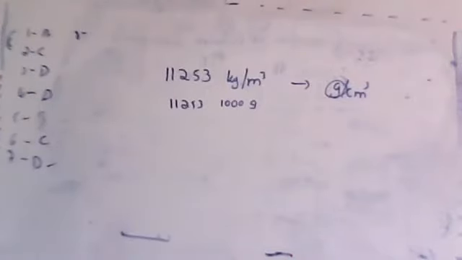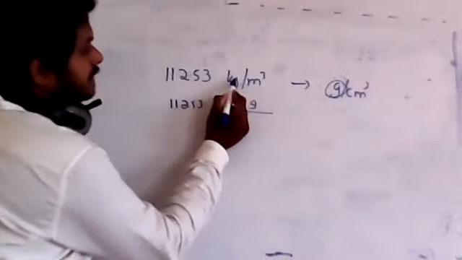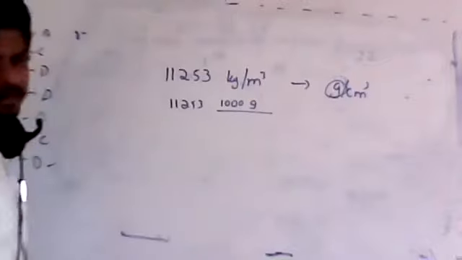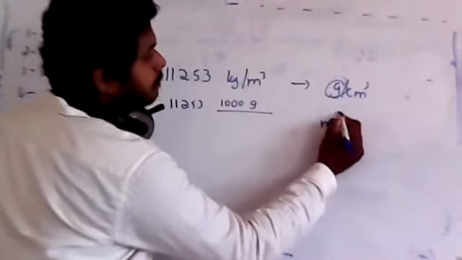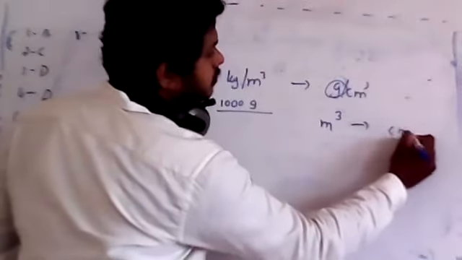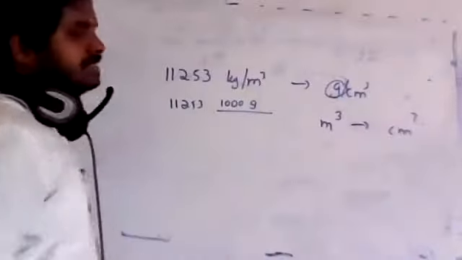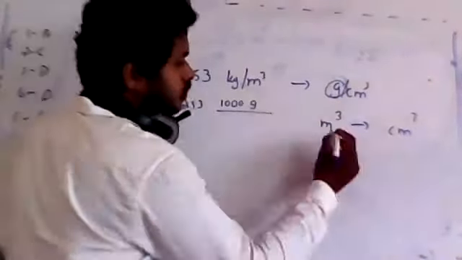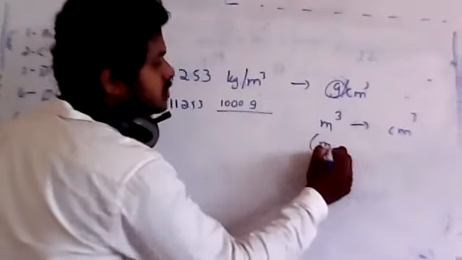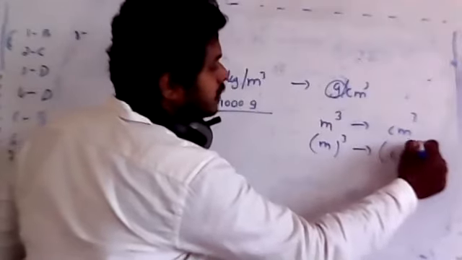So if you want to convert the kg to the gram, you just need to multiply by 1000. Now let me convert the meter cube to the centimeter cube. We know that 1 meter is nothing but 100 centimeter. 100 is nothing but 10 raised to 2. So therefore, you just write in this way. It will be better if you write in this way.